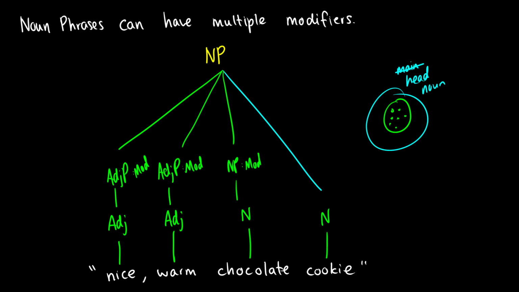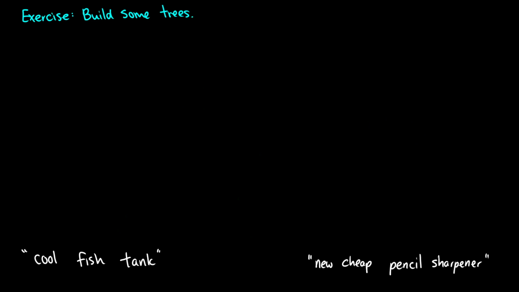So we can have a noun phrase that looks nasty like this. Again, some syntacticians and grammarians will make the structure a little bit different, but for the purposes of interpretation and for the purposes of understanding how these things work, having 4 branches come from a noun phrase is perfectly fine. So let's build some more trees. As always, you can pause the video and try to do them yourself, but let me just do these here.